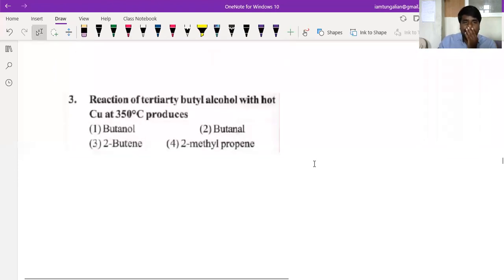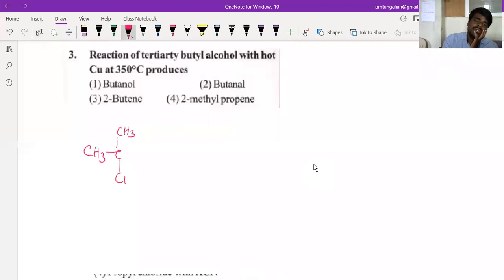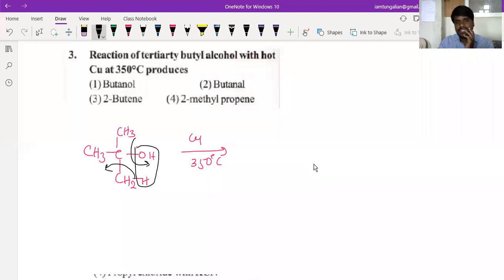If you look at the next question, the reaction of tertiary butyl alcohol with hot copper. What is tertiary butyl alcohol, beta? The tertiary butyl alcohol is (CH3)3C-OH. Whenever you are heating with copper at 350 degrees Celsius, what happens, beta? There is elimination. What gets eliminated here? This bond goes here and this bond goes outside. What gets removed here? CH3, CH3, C=CH2 plus water comes.